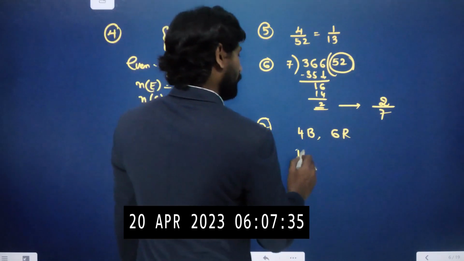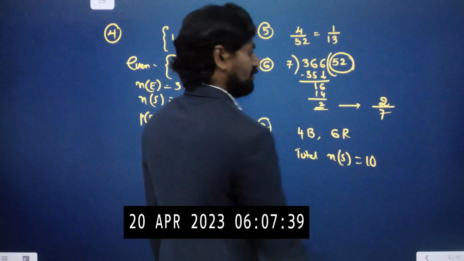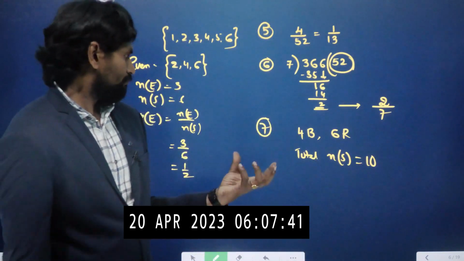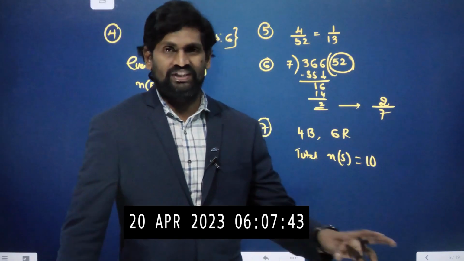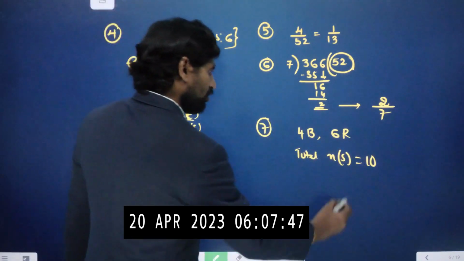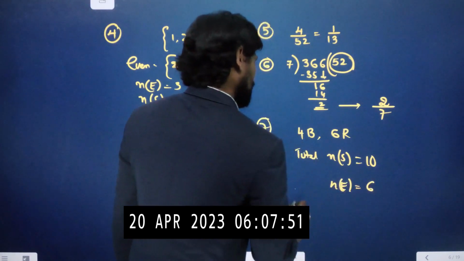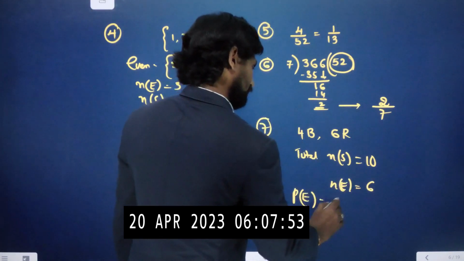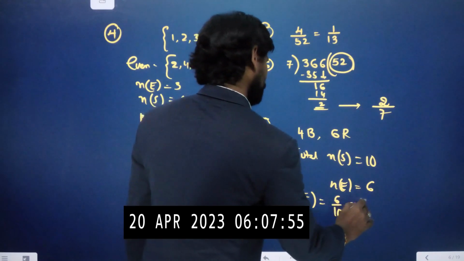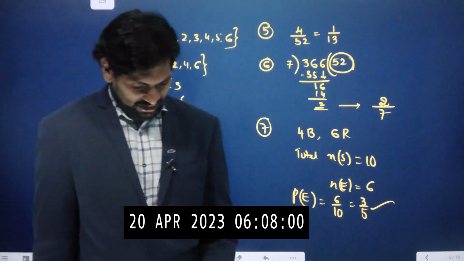Randomly picking a ball means without seeing it. What is the chance of getting red color? Red balls are 6. Therefore, the probability is 6 by 10, that is 3 by 5.